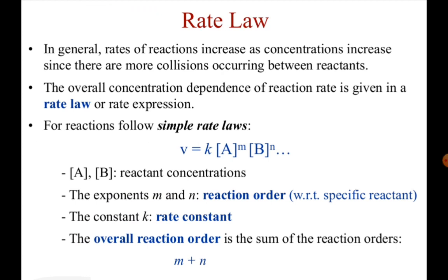For reactions that follow a simple rate law, V equals K times concentration of A to the power M, concentration of B to the power N, where A and B are reactant concentrations, and the exponents M and N are the reaction orders. It means whenever we are going to express the rate law, then the stoichiometric coefficient should be present as the power of the concentration of the reactant molecule. Therefore, if we find the value of M plus N, then we get the overall reaction order of the reaction mechanism.